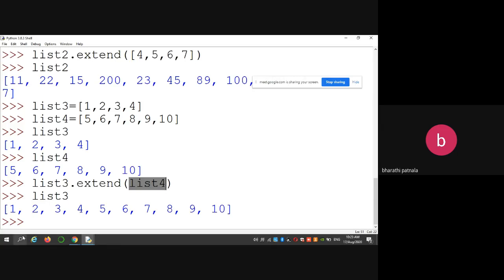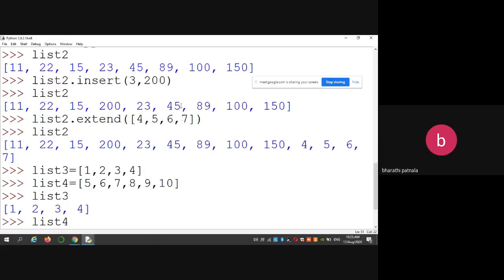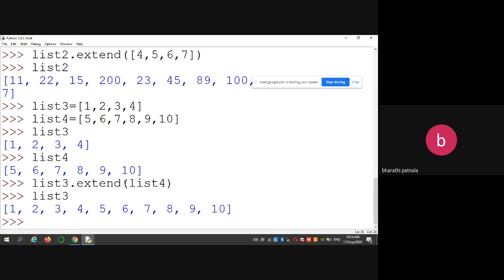Insert means you can insert the given element at the desired index position. Whereas append is used to add the given element at the end of the list. And extend is used to add another list into the current list.